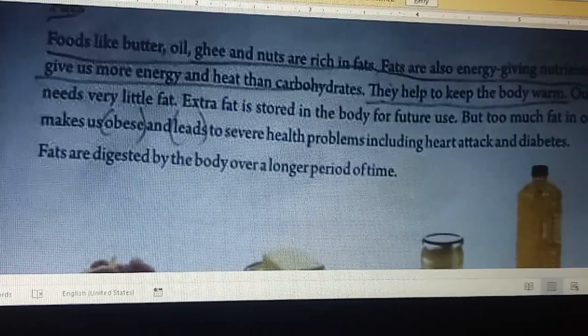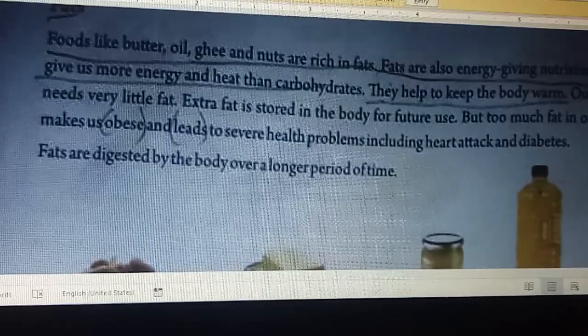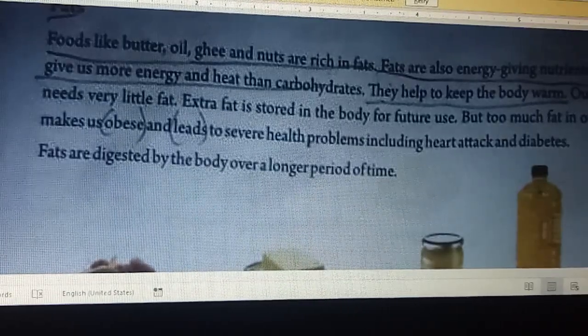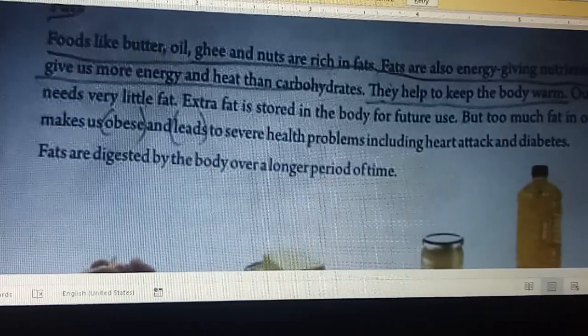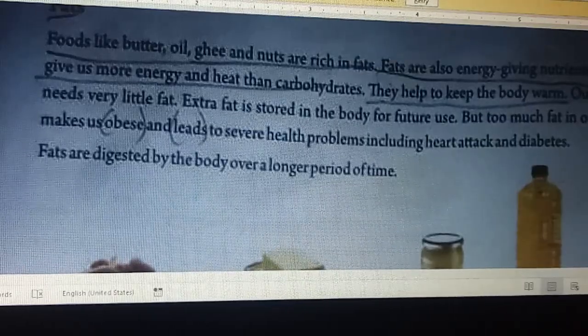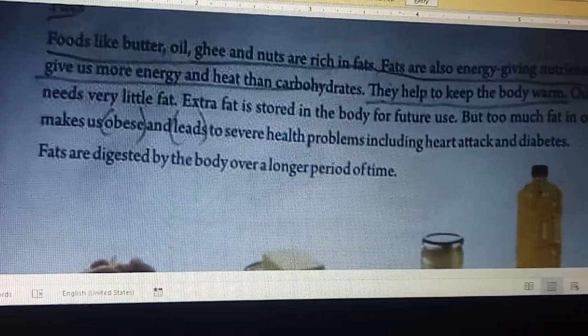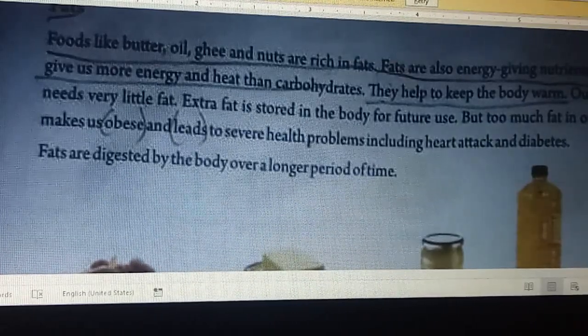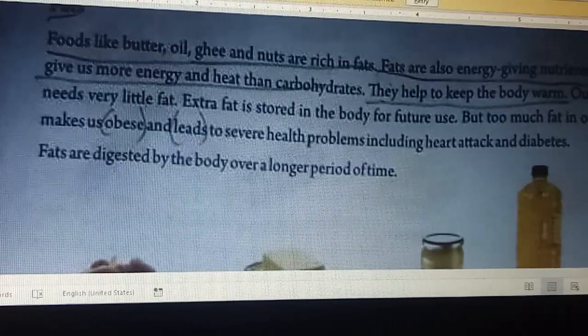But too much fat in our diet makes us obese and leads to severe health problems, including heart attack and diabetes.